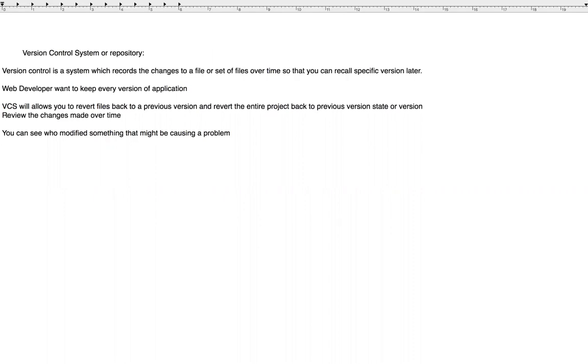Also, if you lose some files, you can recover them easily by using VCS, version control system.